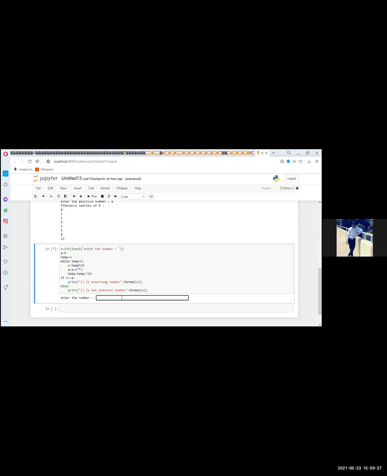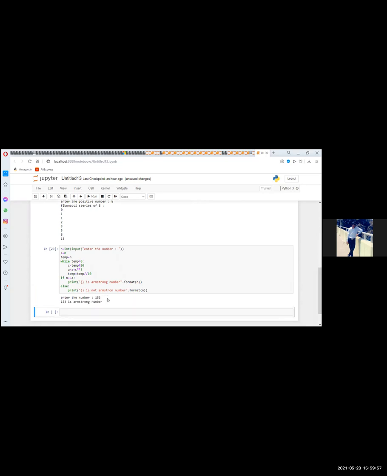Okay, run the code with the value of 111. Now again run it with the value of 153. Okay, now another value will be 1634.